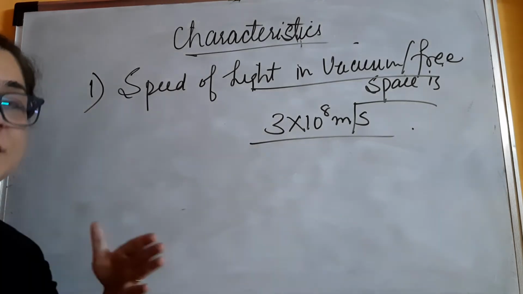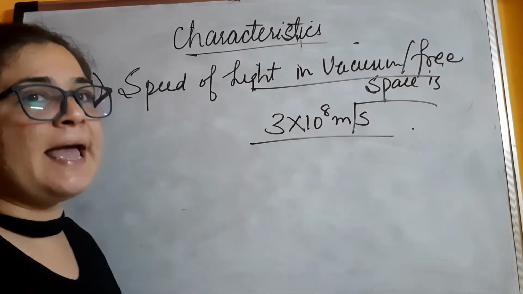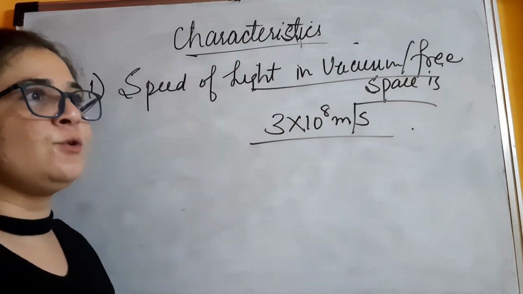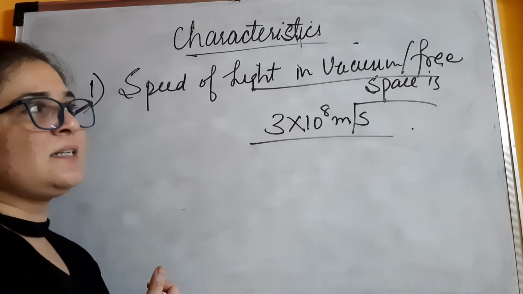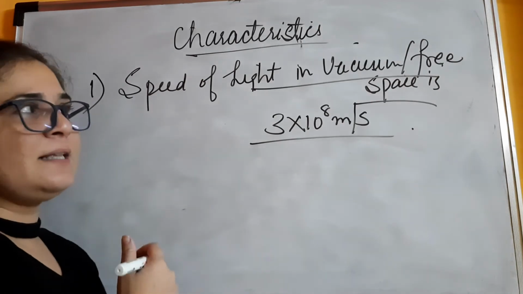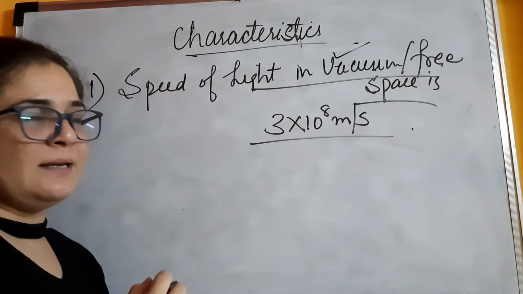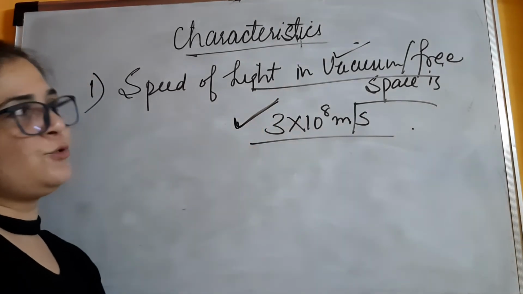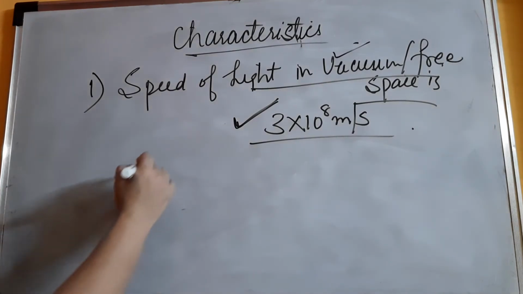And as far as your numericals are concerned, even if they are talking about only air, though we know that air has certain resistance, there are water molecules, water particles present, humidity is there, dust particles present, so obviously speed will reduce if we compare it with vacuum. But in numericals, you're going to use the same speed of light as you use in vacuum. Next thing is the speed of light in water.